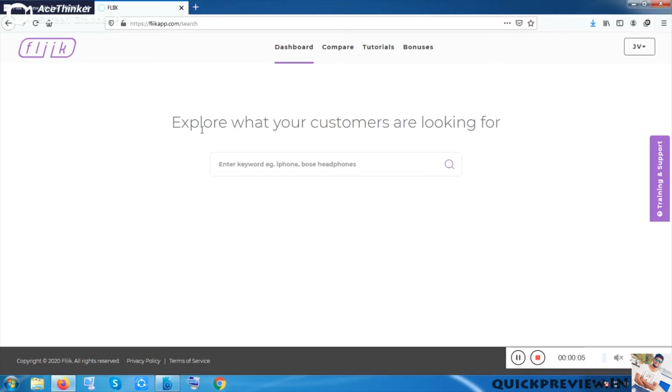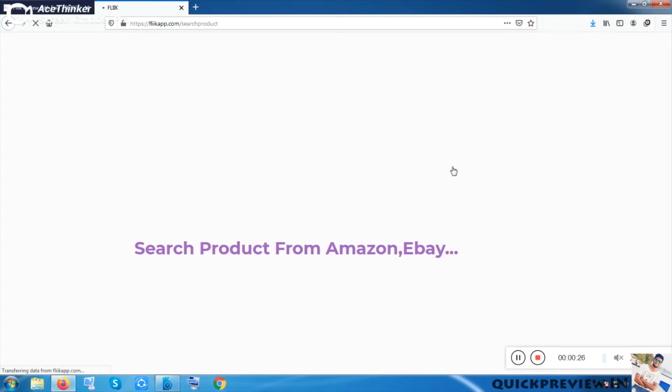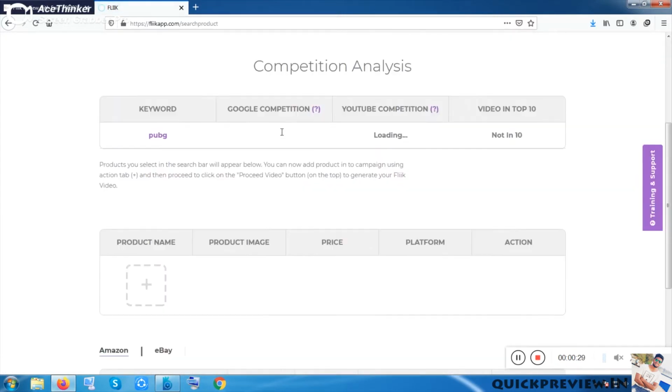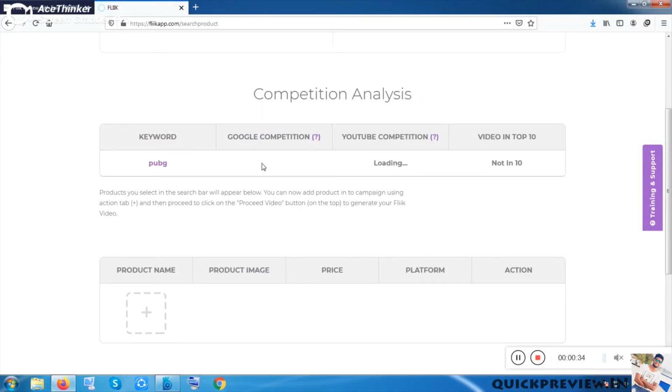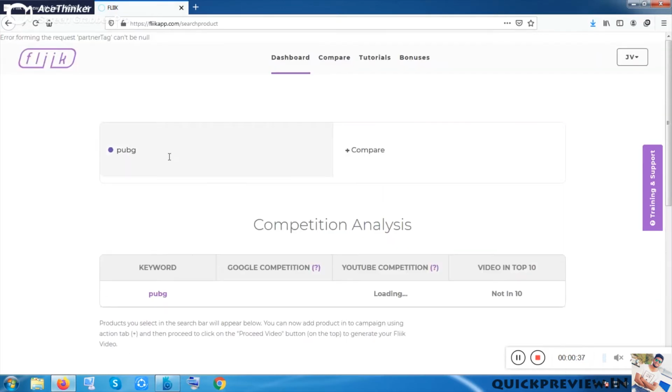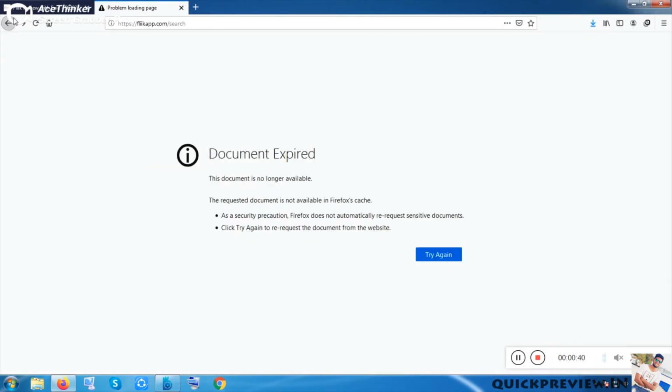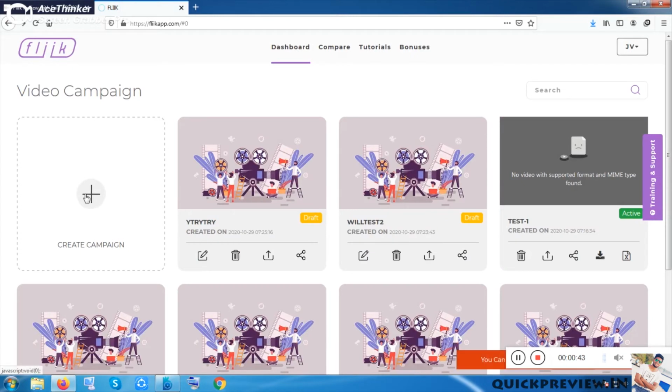Now, once I have entered the compare product section, you can see this is a keyword research bar. Let me put in a keyword, let me put PUBG. Now let me click on search. It will search on Amazon or eBay, but I think there will be no product named PUBG. That's why it is loading. They are still searching. Okay, the document has expired, but let me change the keyword.